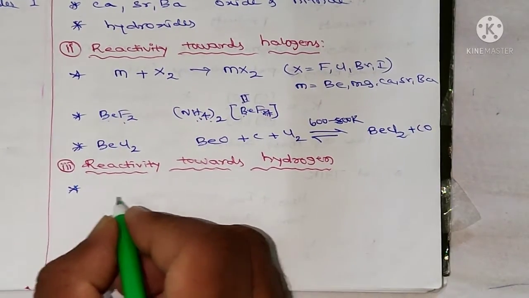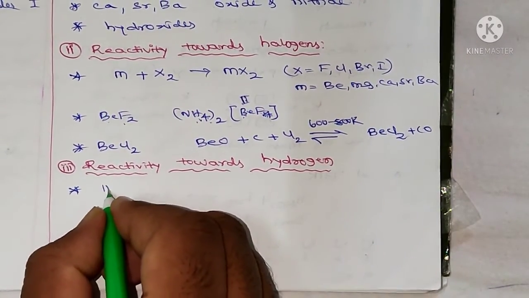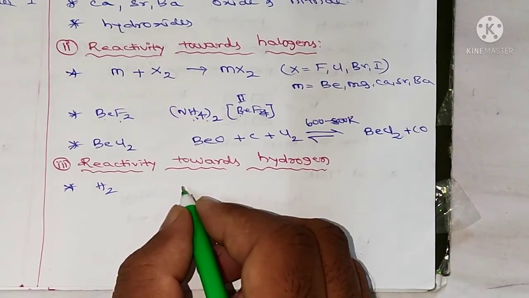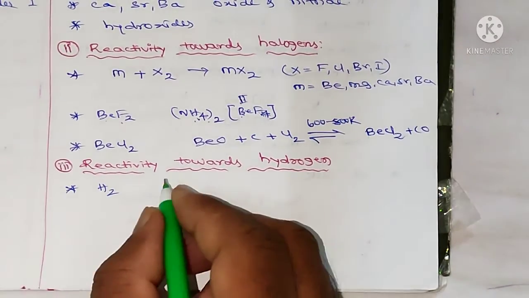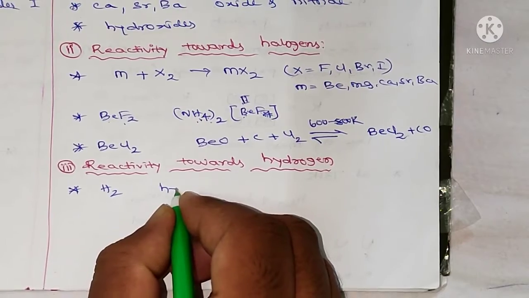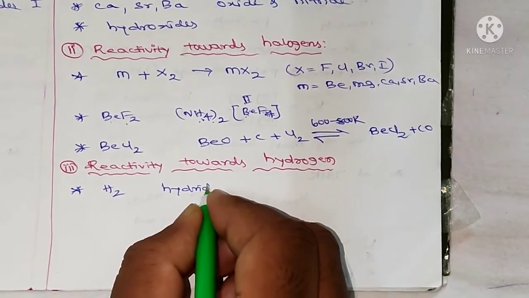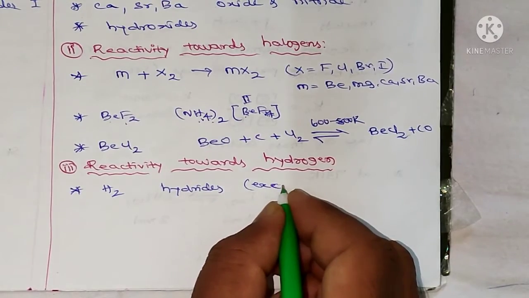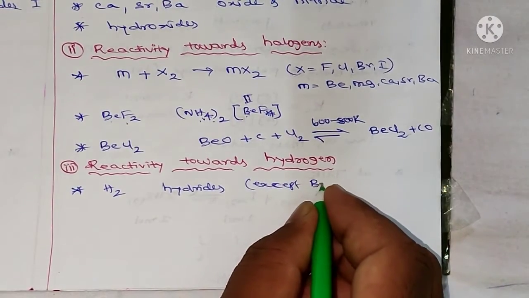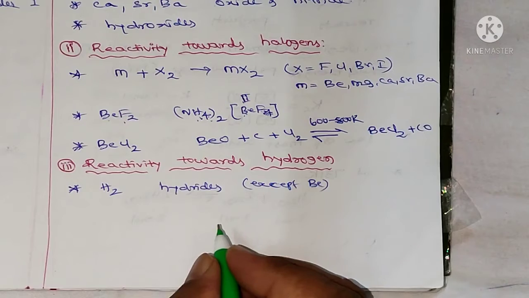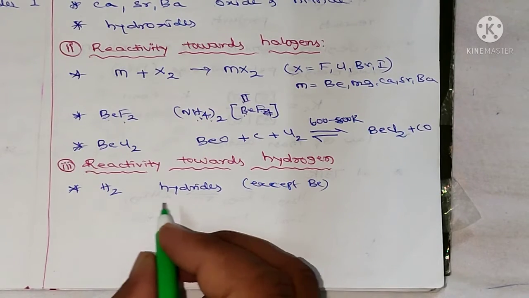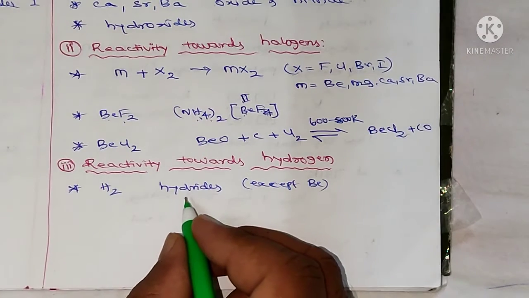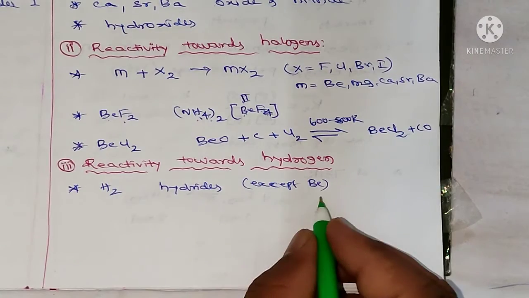Next, reactivity towards hydrogen. All the alkaline earth metals react with H2 on heating to form hydrides, except beryllium.